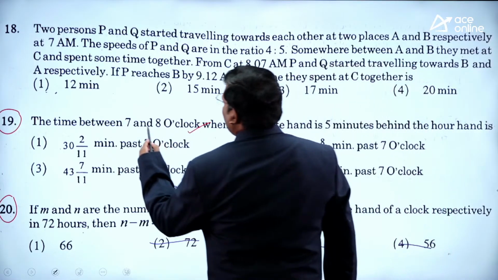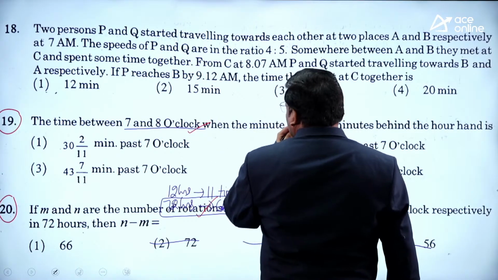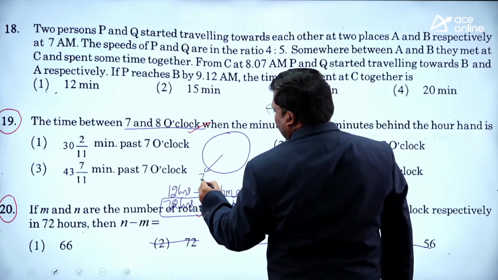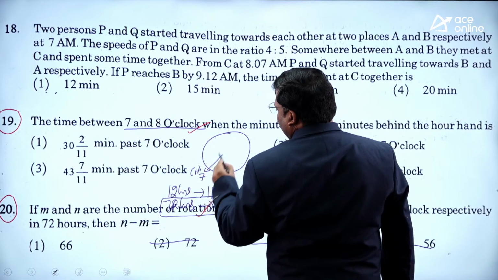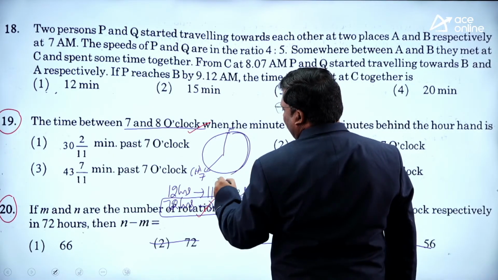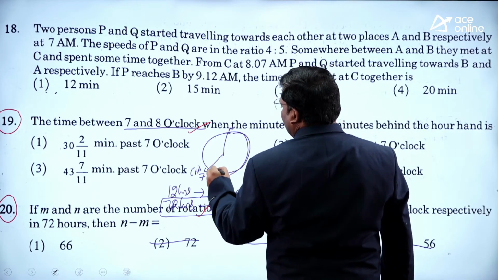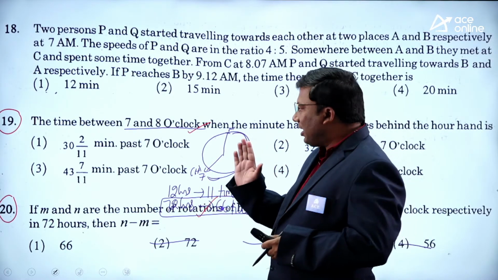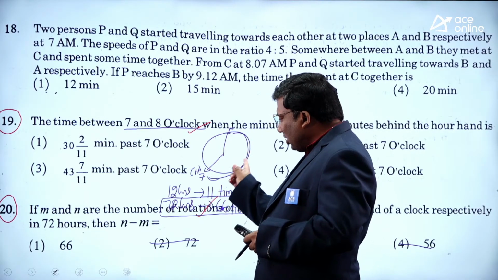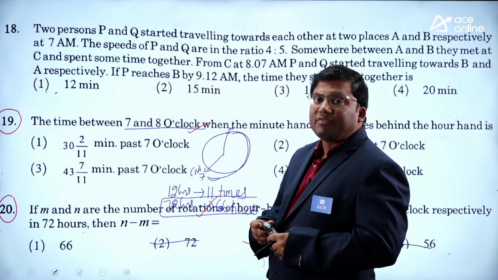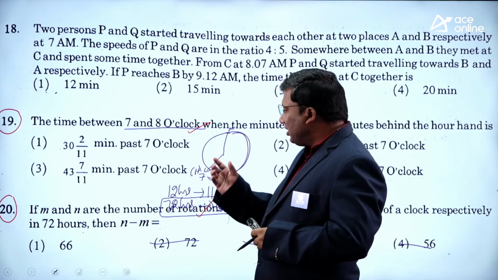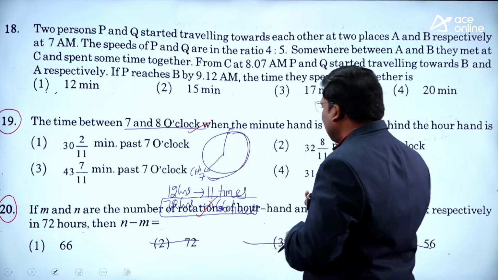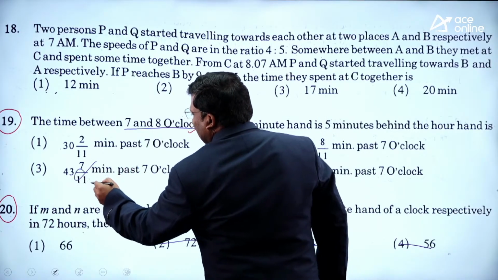Next one, the 19th question. At what time between 7 and 8 o'clock? That means the hour hand is at the same place, and the minute hand is coming from here. When it is 5 minutes behind, the hour hand is at 7 o'clock. That means totally how many divisions are completed? 35 divisions completed. 5 minutes behind means it has to be less than 35.